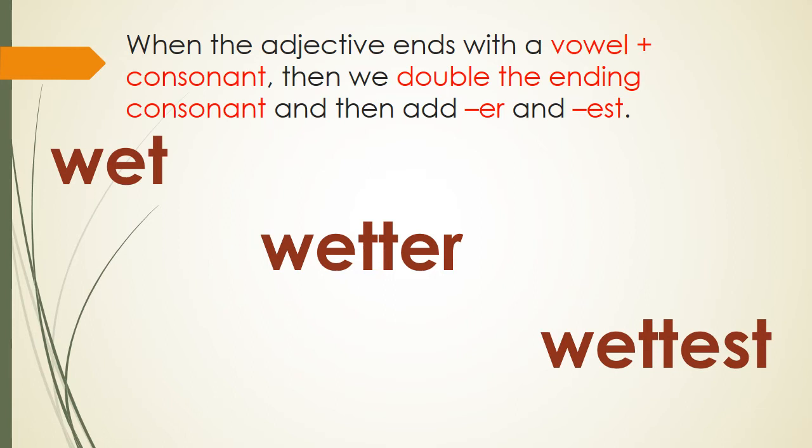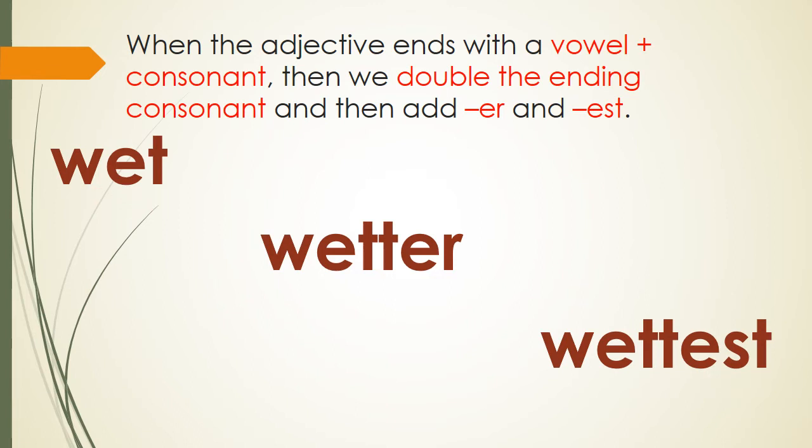Now what does this mean, children? I will repeat. A word which ends with a vowel plus a consonant, we double the consonant. That means double T. Can you see here? We have written the consonant twice. T, T. Double the consonant and then add ER or EST.